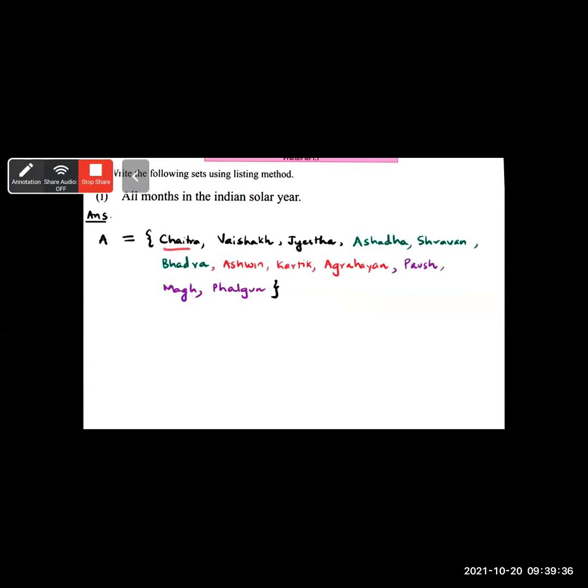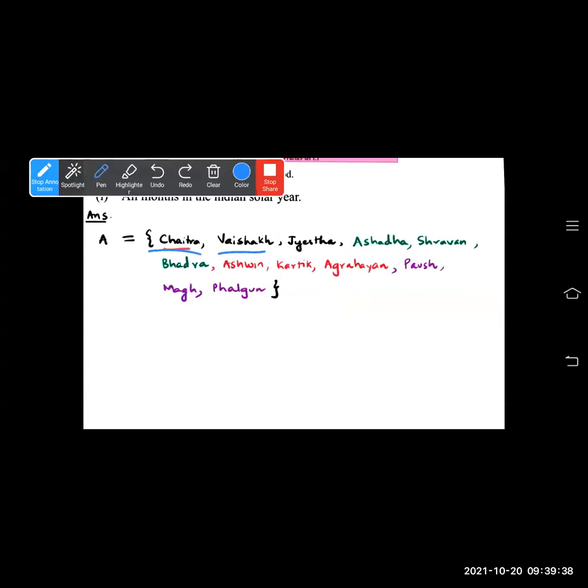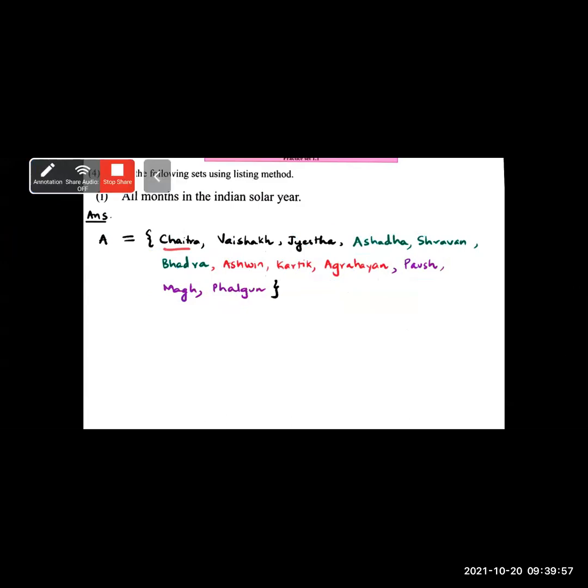Chaitra, Vaishakh, Jeshth, Ashadh, Shravan, Bhadra, Ashwin, Kartik, Agran, Paush, Magh, Falgun. Count: 1, 2, 3, 4, 5, 6, 7, 8, 9, 10, 11, 12. All 12 months are mentioned here. So you have to write in this way, and you have to name the set also.